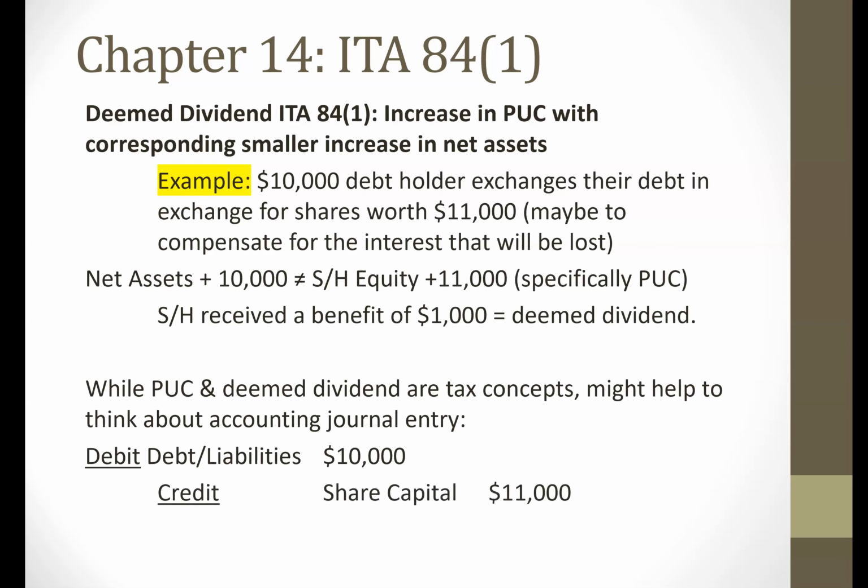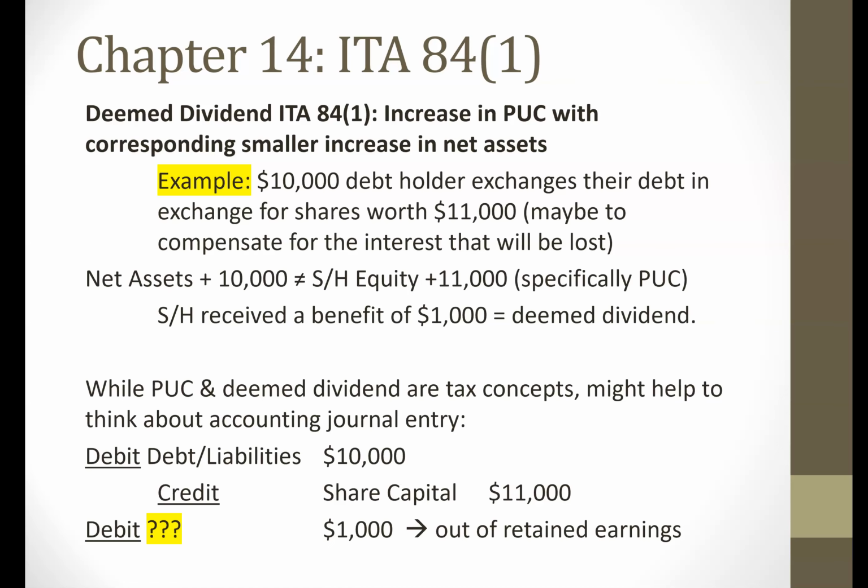So the credit would be to $11,000 of share capital. Now we have this imbalance, and we learned in accounting that the total debits must equal the total credits. So we need a debit of $1,000. Because we're interacting with the shareholders, we're giving them 11,000, that extra 1,000 has to come out of probably retained earnings. And when an amount is paid out of retained earnings, that is a dividend. So think about it in the concepts of an accounting journal entry, even though PUC and deemed dividends are purely tax concepts.